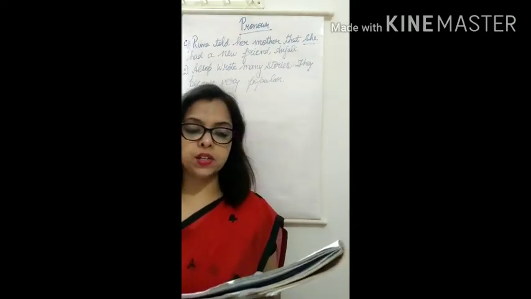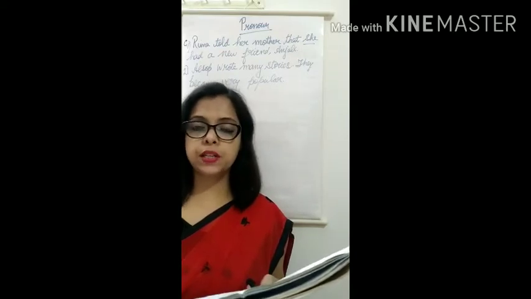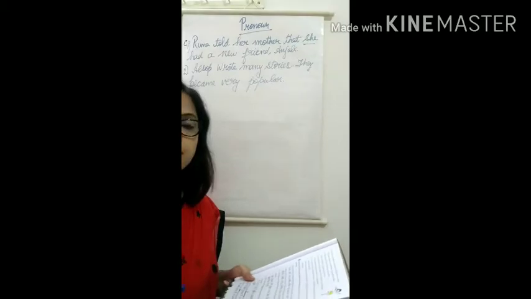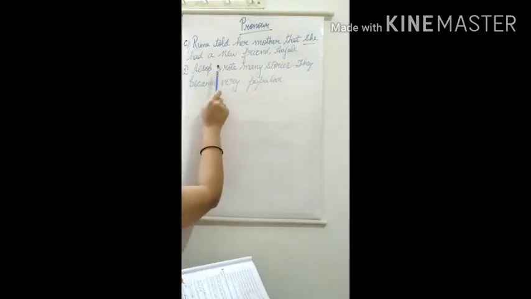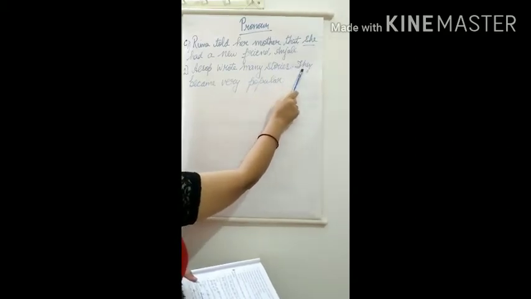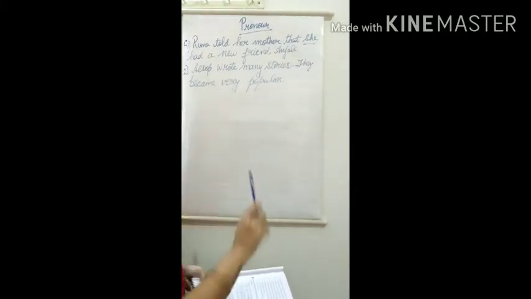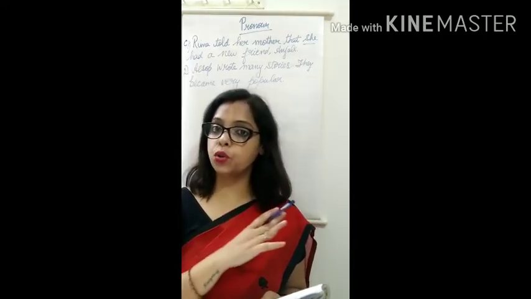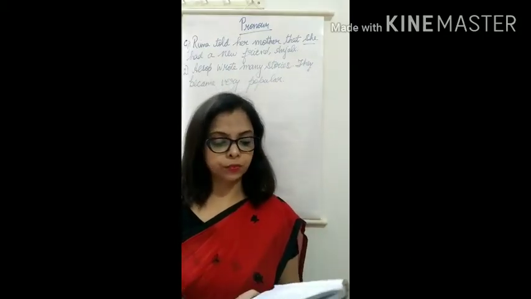Aesop wrote many stories. The stories became very popular. So instead of repeating the stories, what we can write? They, because it is plural, so we will not use it, we will use they. Aesop wrote many stories. They became very popular. So children, like this in the full sentence form you have to write. So 2 sentences I have written just to show you what you mean by rewrite. Okay. Next I will tell you and you can write.